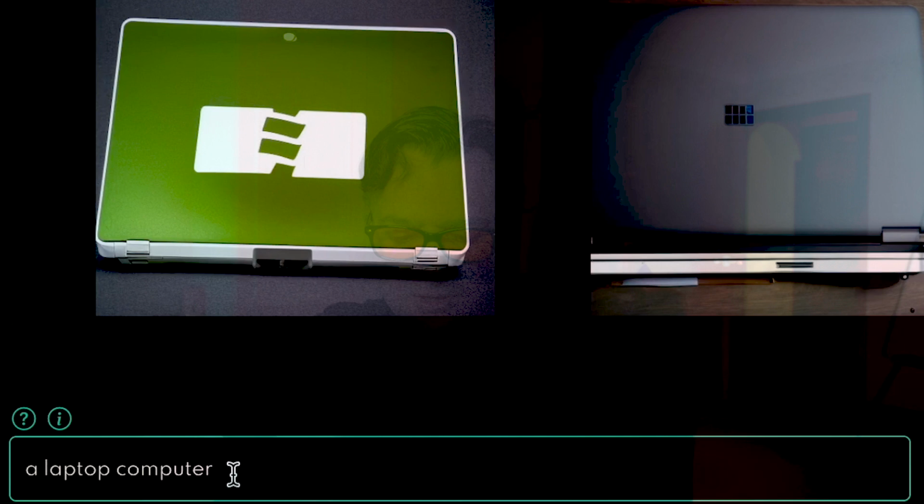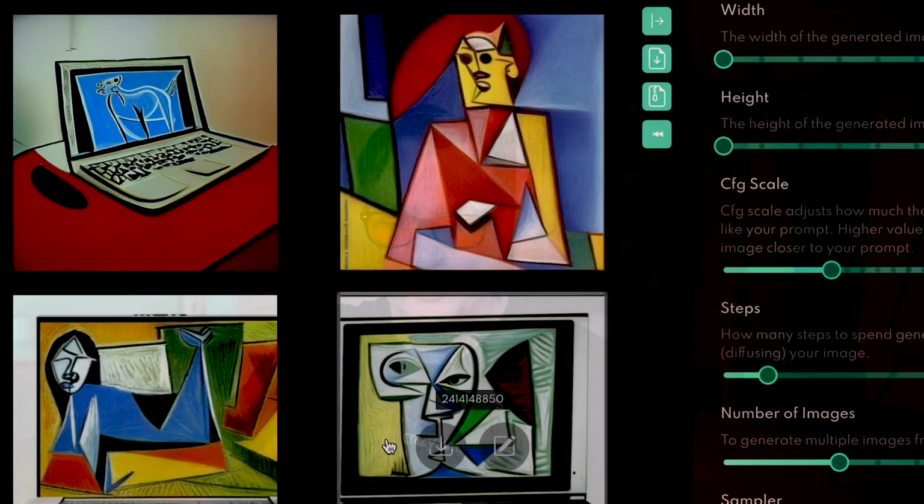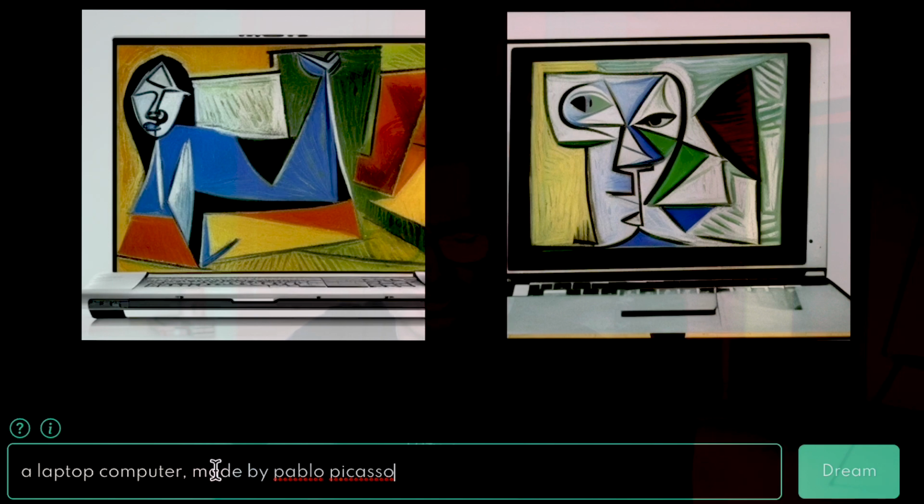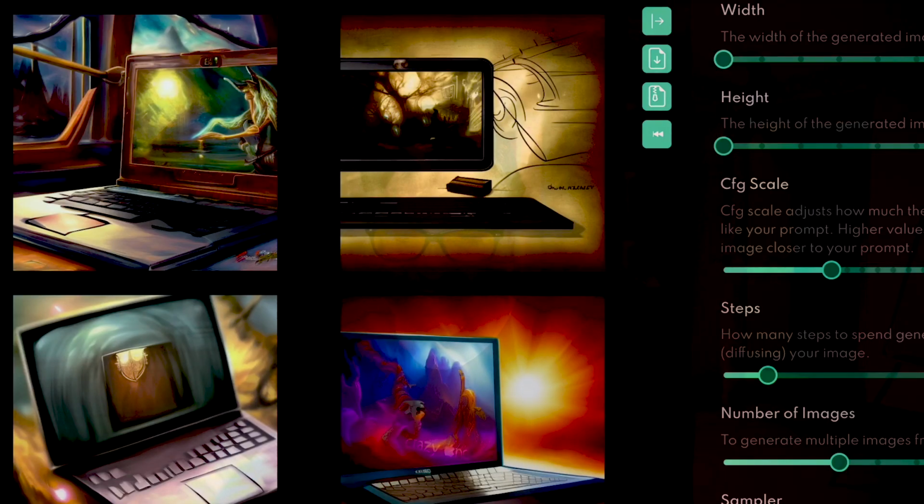And then what we could then say, made by Pablo Picasso. So let's see what that looks like. And there we go. So if Pablo Picasso wanted to create laptops, you could have that. And maybe we change that and we say, no, actually I want fantasy art. And now you've got some sort of fantasy art type laptops.